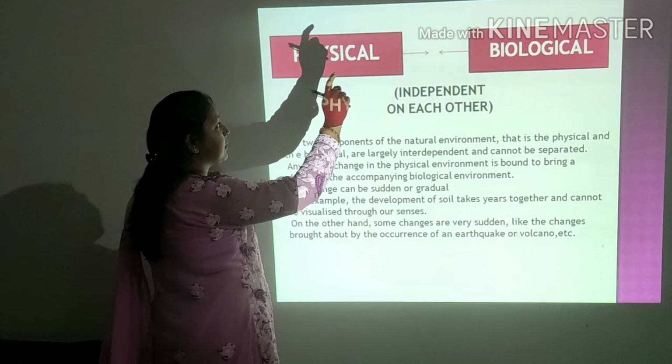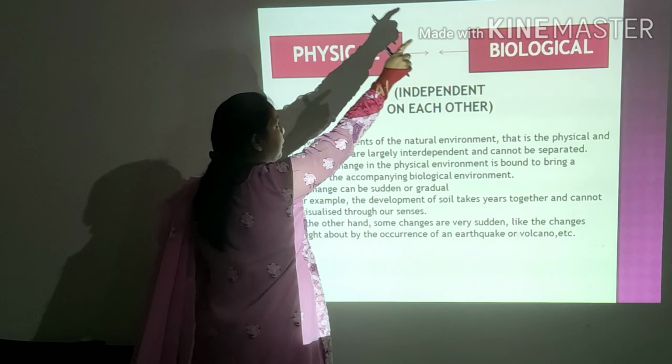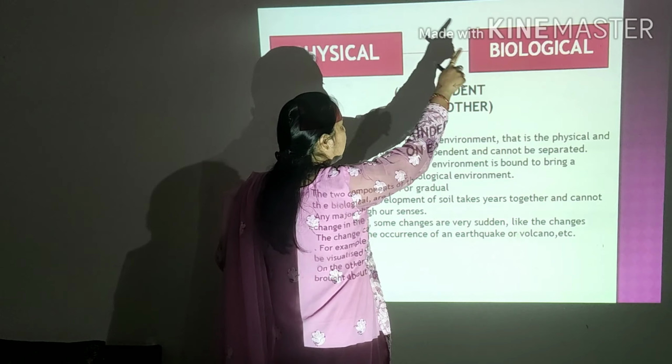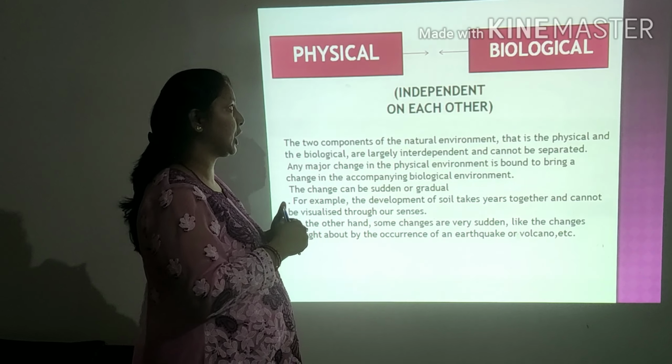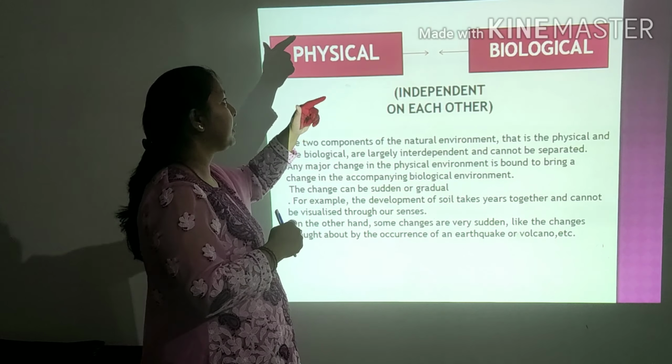We cannot survive without this. The biological environment and physical environment keep interacting with each other and they are highly interdependent. The biological environment is dependent on the physical, and the physical environment is dependent on the biological at the same time. And this we can call an ecosystem as well. The study of the interdependence of these two factors we call ecology.